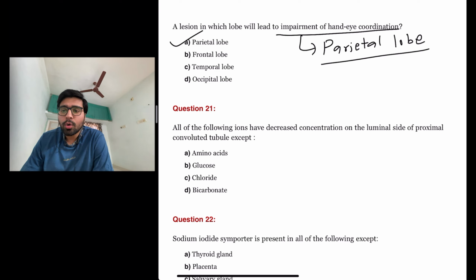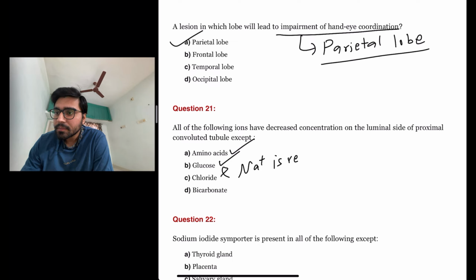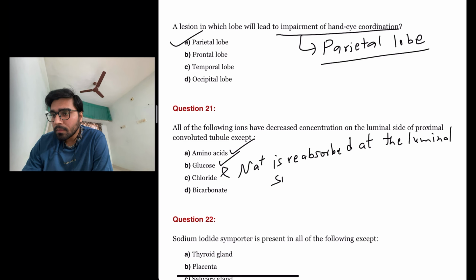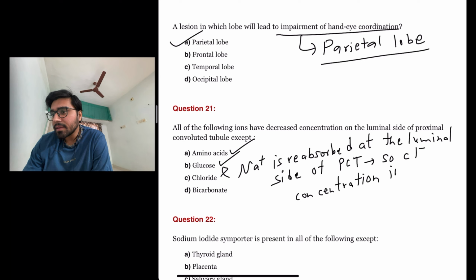The next question is: all of the following ions have decreased concentration on the luminal side of the proximal convoluted tubule except amino acids? Yes, decreased. Glucose? Yes. Chloride? No, because sodium is reabsorbed at the luminal side of the proximal convoluted tubule, so chloride concentration increases.